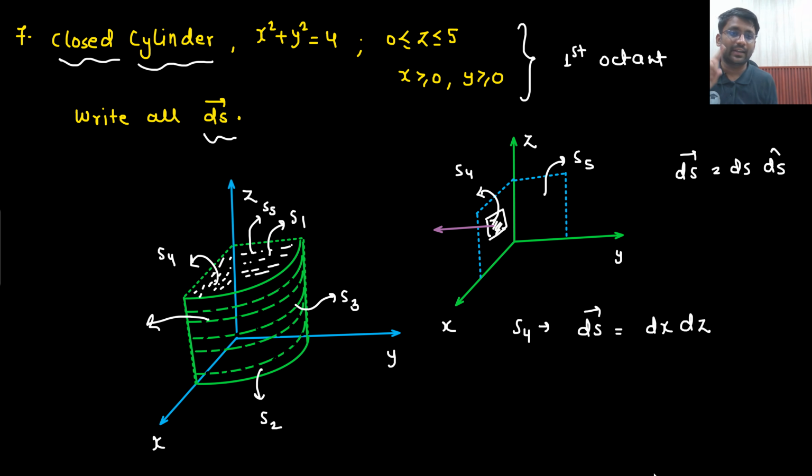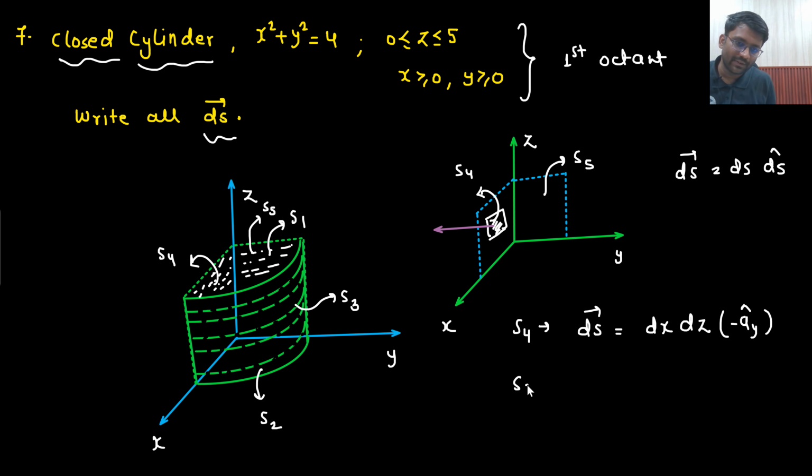I need to take the direction of the surface area vector such that it is pointing outward of the enclosed volume. It should not be going inside the enclosed volume. This is the enclosed volume, no? So it should be going outward of the enclosed volume. That means the direction would be AY cap here, but in the negative direction. So minus AY cap I will write down. Minus AY cap is the answer.